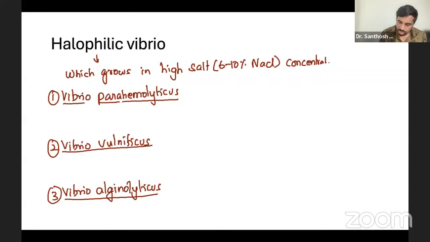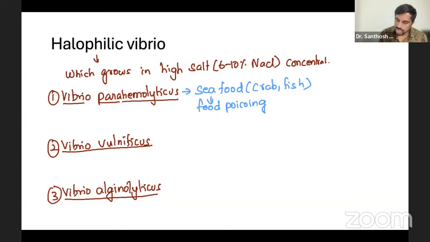Now, Vibrio parahemolyticus, what is important is that usually it's contaminated from seafood. Seafood means especially crabs, fish, shellfish, anything can cause it. That leads to food poisoning, which is very catastrophic. Here Vibrio has a very important feature, swarming growth. We usually talk about swarming with Proteus, but parahemolyticus also has swarming motility. Number two, we have a special agar.